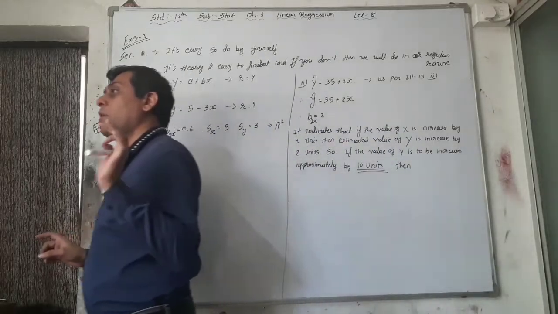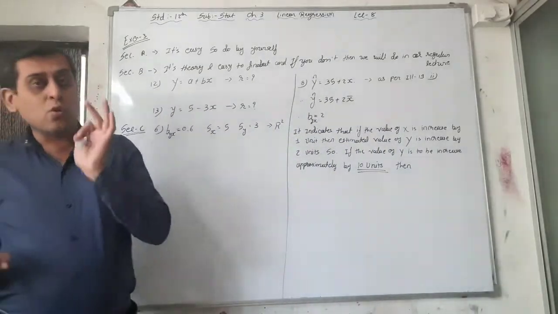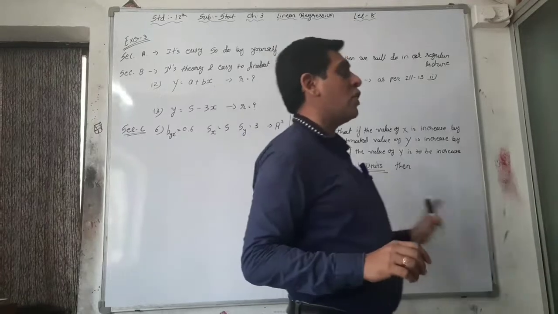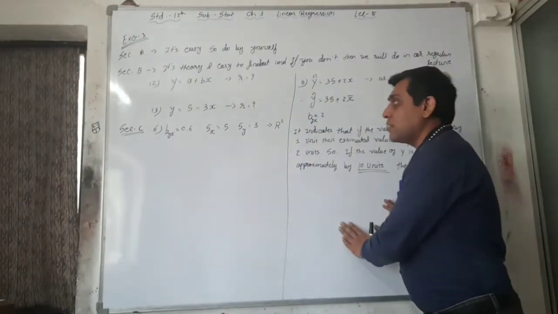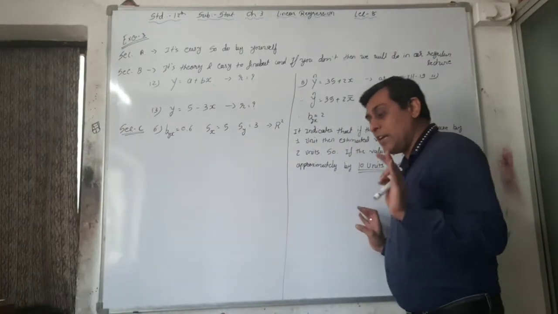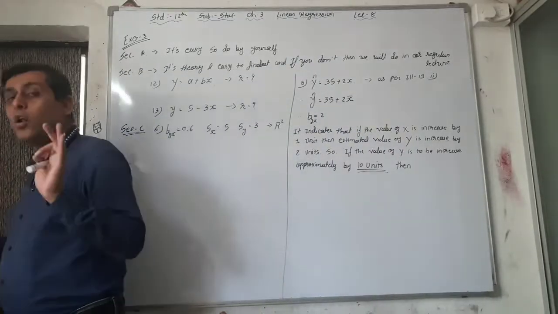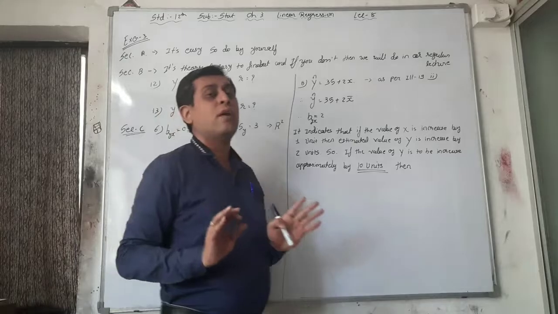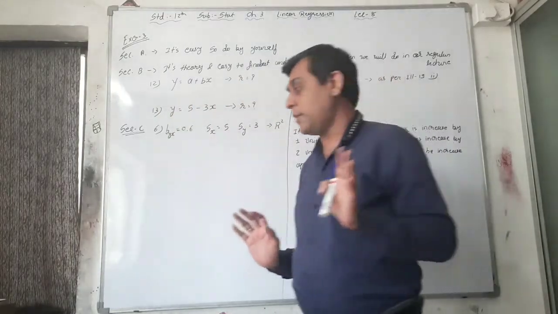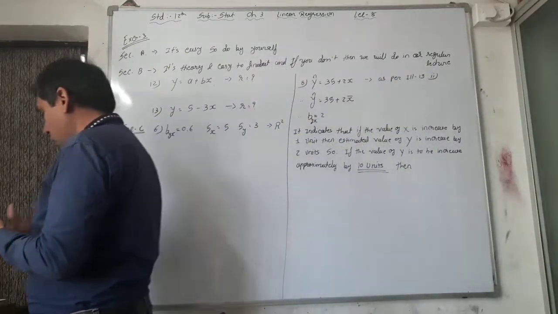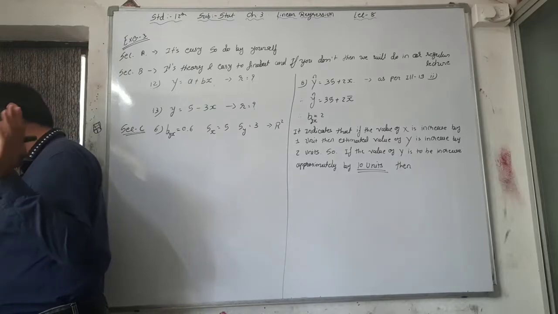If you don't remember them, then it is not easy to do this exercise, because in each and every sum you have to remember which formula to use. So now move forward. Section A is complete.